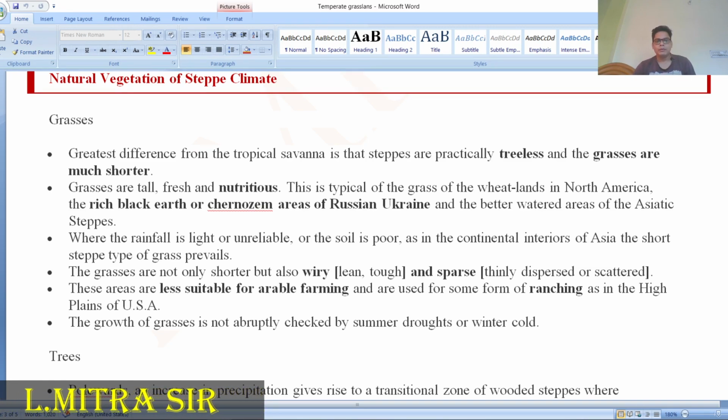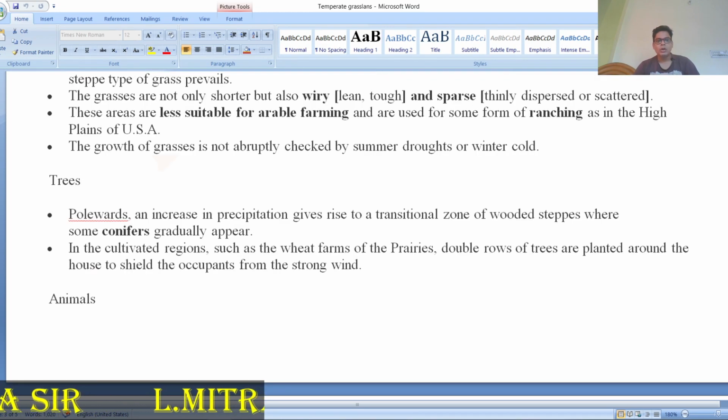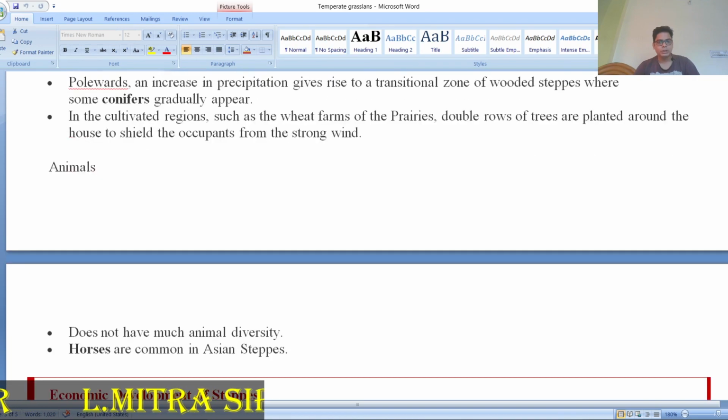Where the rainfall is light and unreliable and the soil is poor, in the continental interior part of Asia, there is the steppe. So these are the main characteristics of those grasses. What trees can you find over there? You can find the poleward type of precipitation in the transitional zone of the wooded steppe, where some coniferous trees gradually appear. Wheat farms of the Prairies area: the Prairies area is called the granaries of the world, because of the wide production of wheat in that area.